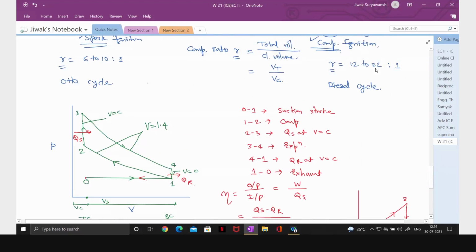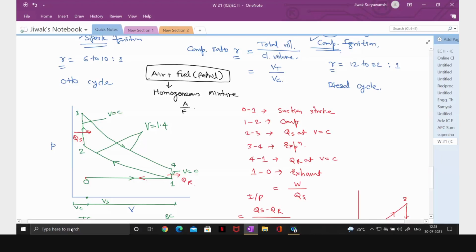So here we mix air plus fuel, where the fuel is petrol, in the carburetor, and we supply a homogeneous mixture. Homogeneous mixture means the air fuel ratio is constant.